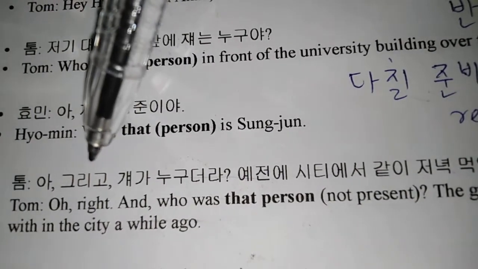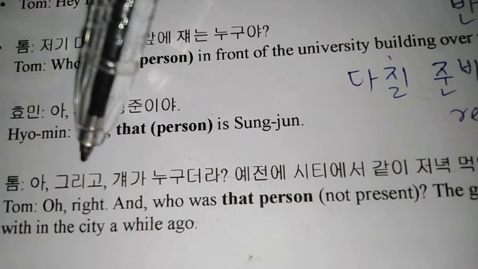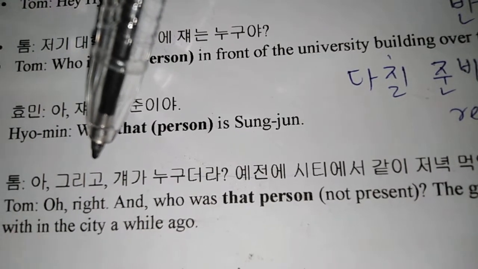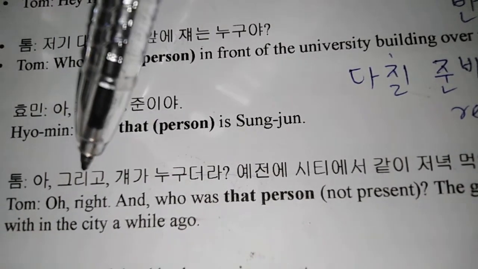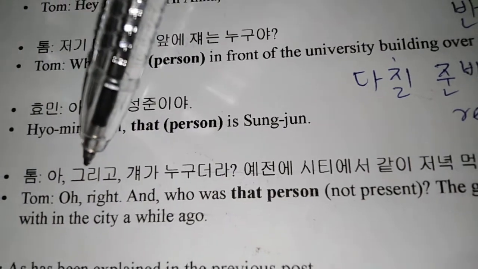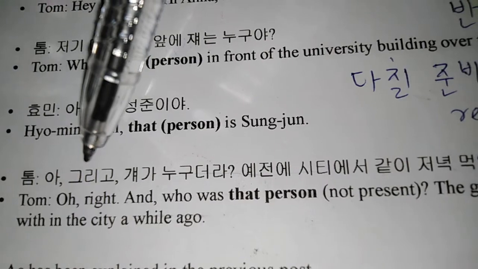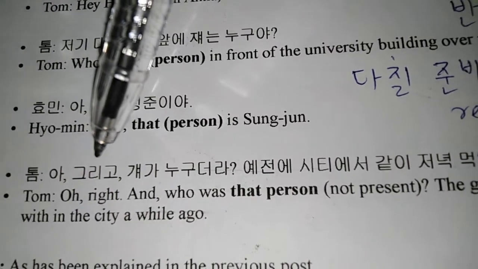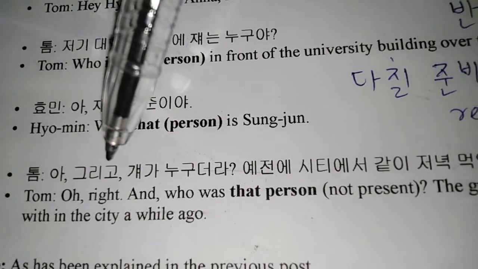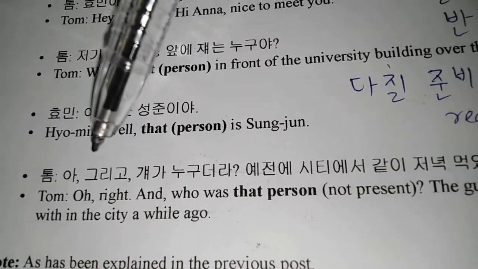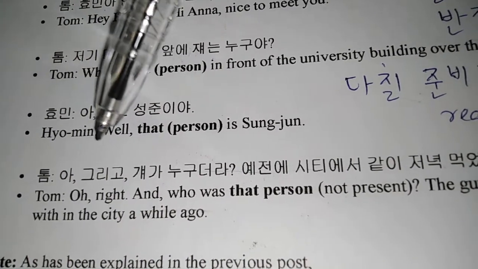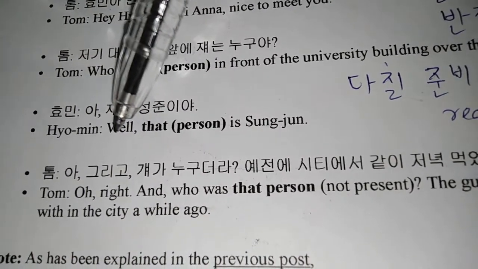So 그리고 means alright, and. 그리고 means and, but it is used like alright, that kind of a meaning. But 그리고 usually means and. So just remember that 그리고 means and, don't think of anything else, because about 99.9% of the time, 그리고 is used as and.